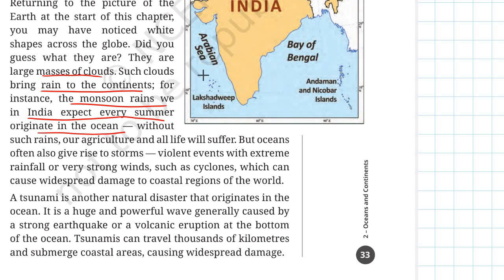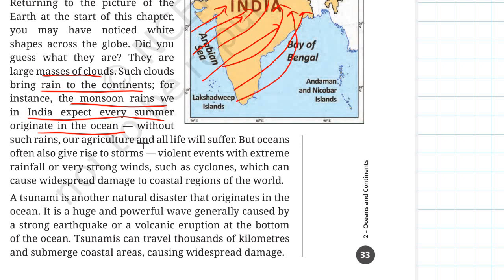For instance, the monsoon rain that we get in India every summer originates in the ocean. Without such rains, so this is how we get the monsoon rains. So it basically originates from the ocean, right? Now, without such rains, our agriculture and all life will suffer. But remember, oceans also sometimes give rise to storms, violent events with extreme rainfall or very strong winds, such as cyclones, which can cause widespread damage to coastal regions of the world.